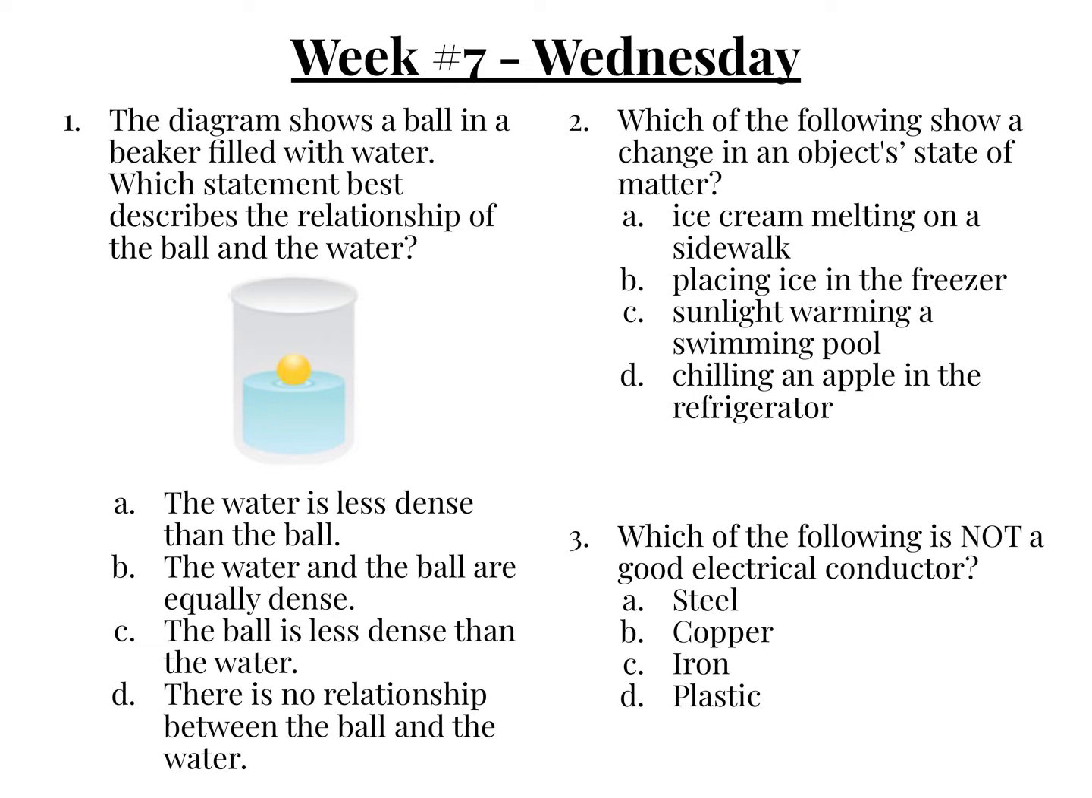Well, if there was no relationship between the ball and the water, they would be all together. So we can automatically eliminate that one. The ball is less dense than the water. Well, less dense means we do what? We float. Okay? Is the ball floating? Yes. All right. So our answer is C.